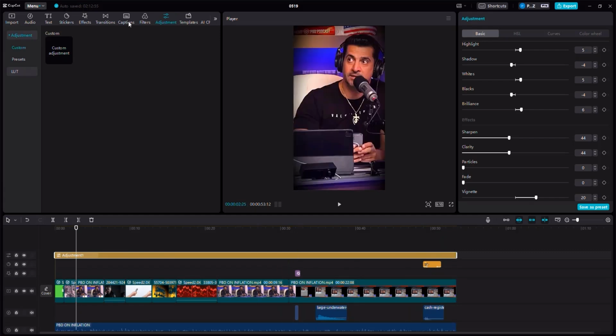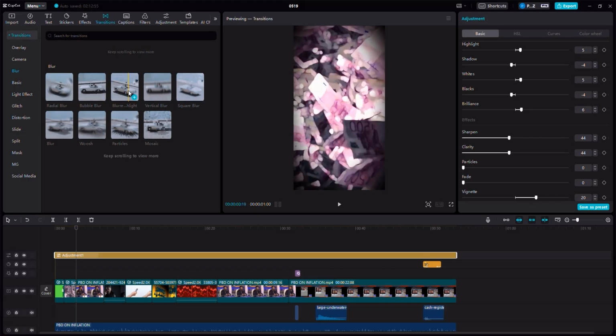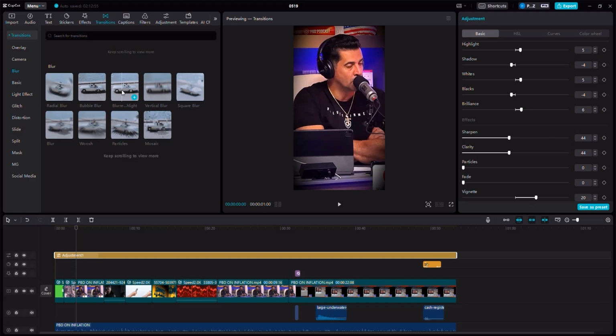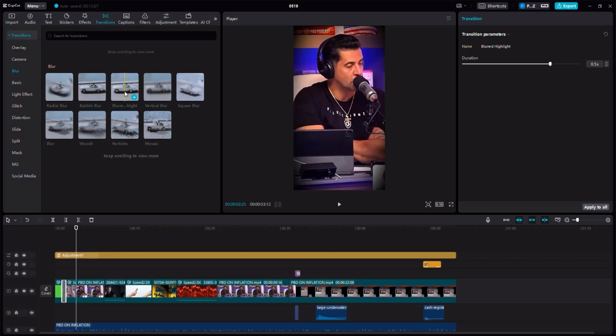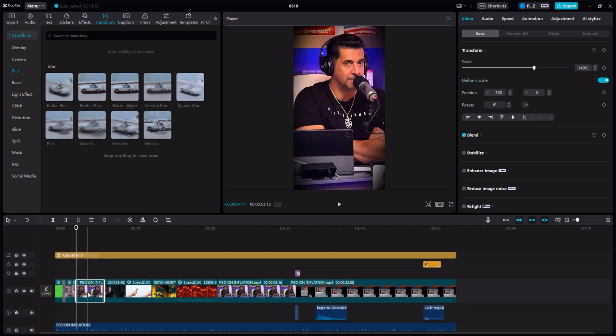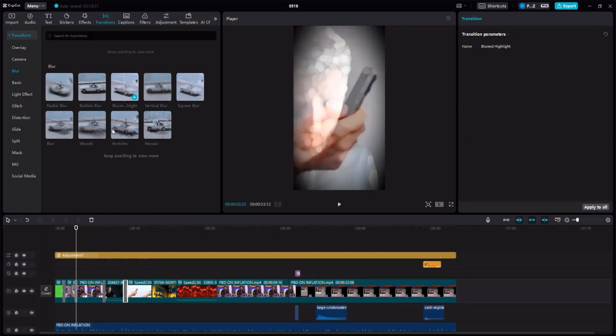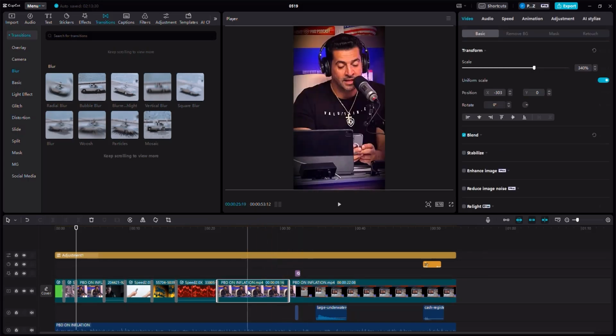Now for the interesting part, let's go to the transitions. Let's click on transitions here. We're going to add just one transition. I don't want to add multiple transitions. I'm going to add this one. So I'm going to add a transition here between the first scene and second scene. I'm going to add pretty much the same transition between this scene and this scene. I'm going to keep adding this transition in between the scenes, like that. Here, and here, and here, and here. And I don't think there is any more. And you can see right now, this makes a lot of sense.